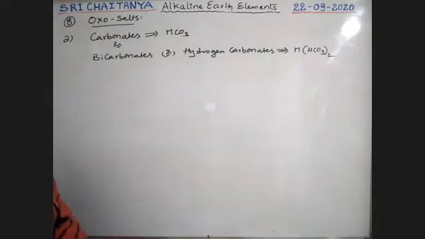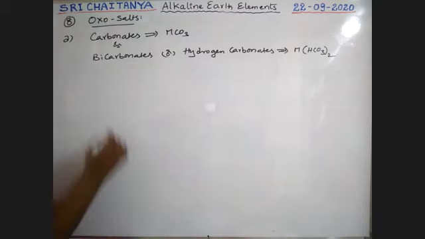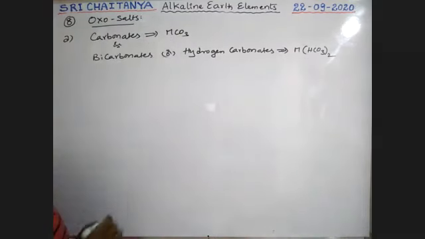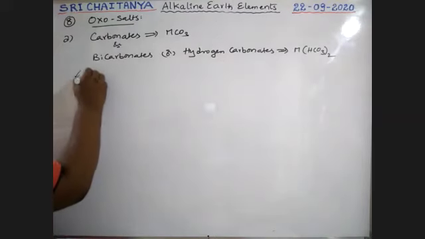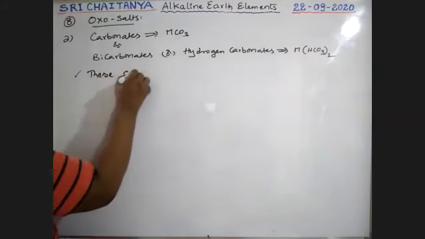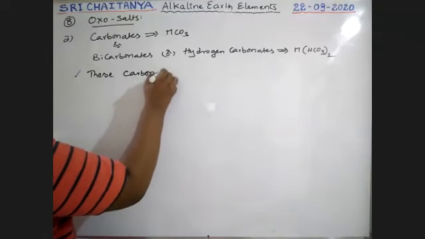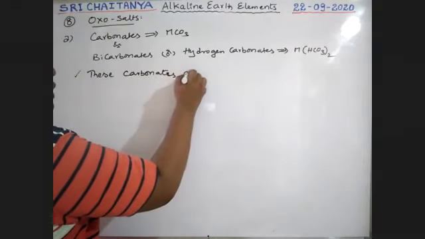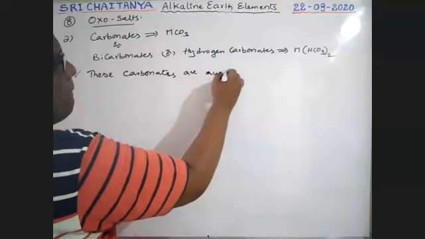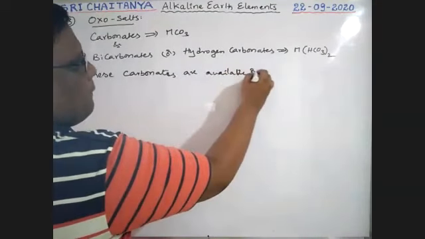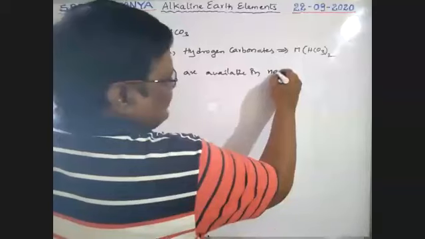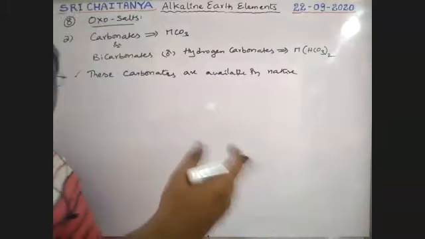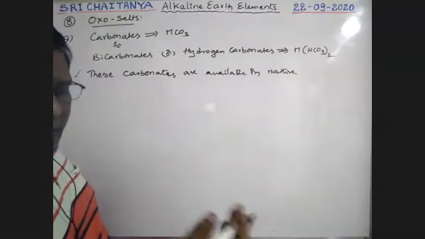All carbonates are available in nature, as in the earth's crust.